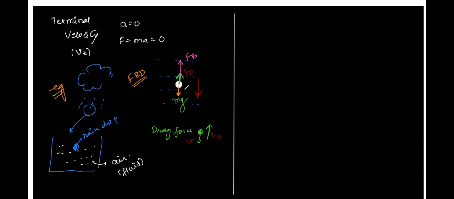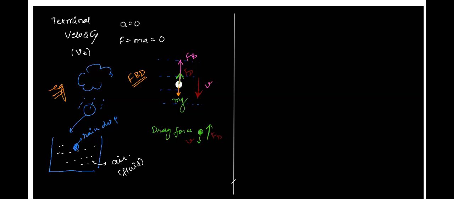Buoyancy is a force which acts upward, or sometimes not always upward, but you can say in the opposite direction of net g. Let's say g is acting downwards, so buoyancy will act in the opposite direction of g. So g is downwards, therefore buoyancy will act in the upward direction. So this is the condition.